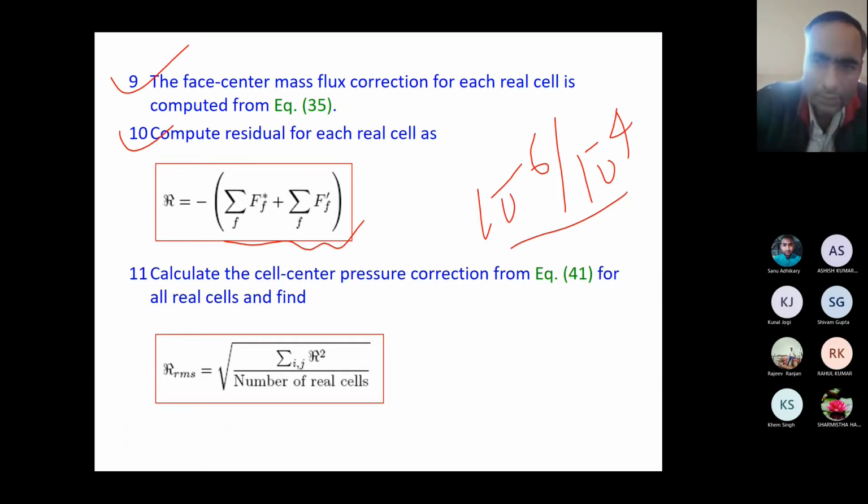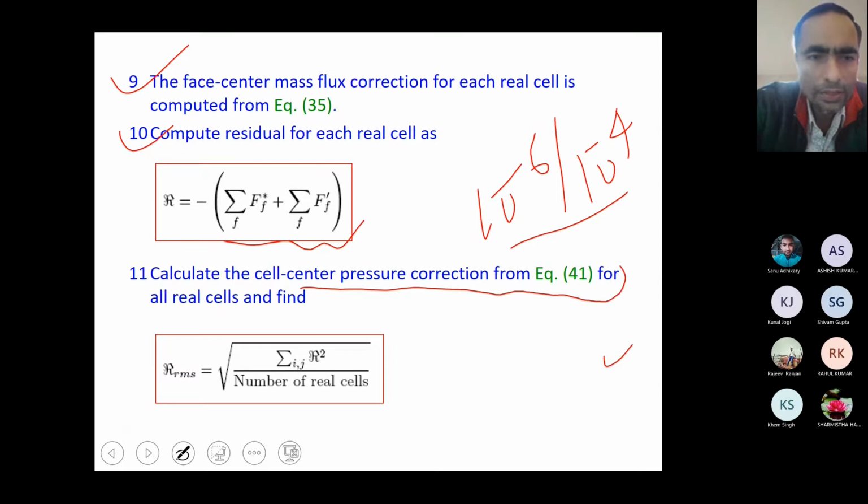Now this is a slightly new step. Calculate the cell center pressure correction from equation 35 for all real cells and find this. This is nothing but the RMS value we have determined, by taking the square root of the summation of R squared divided by the number of cells. How many cells are we having?